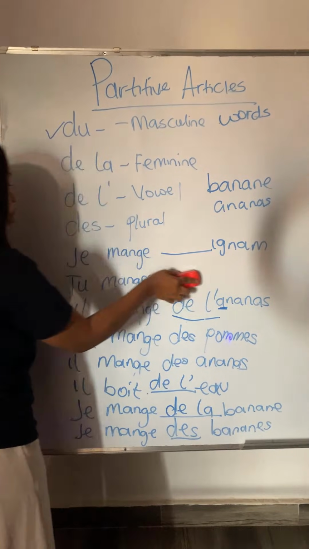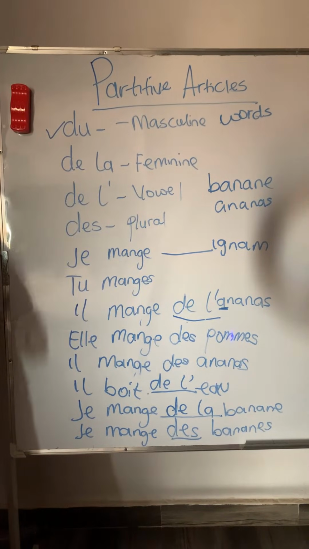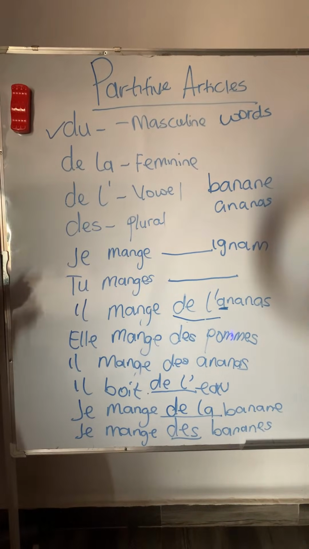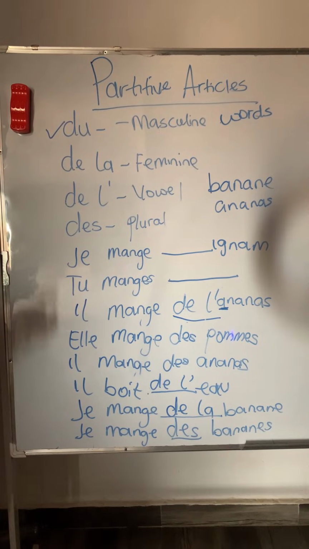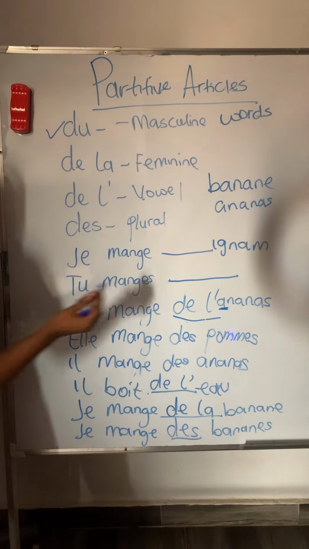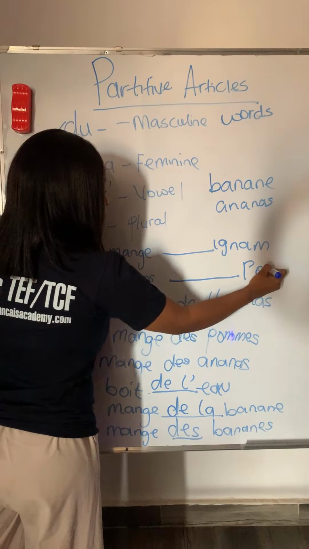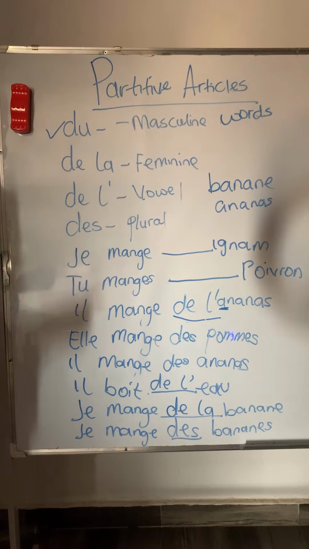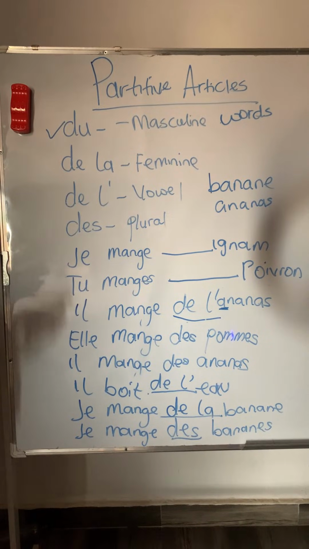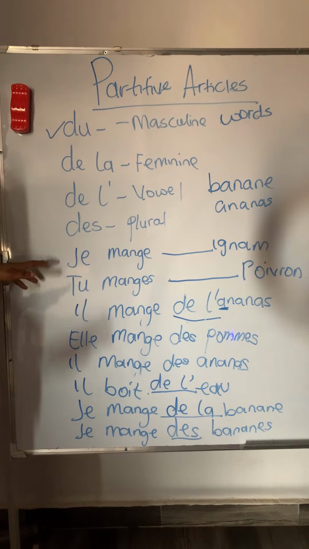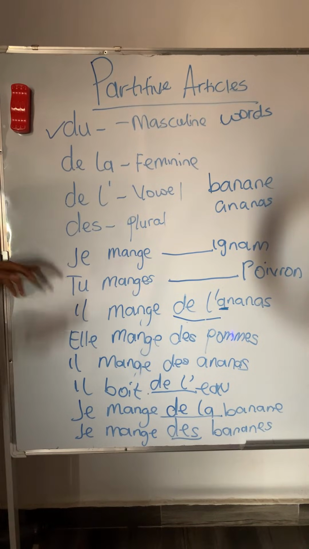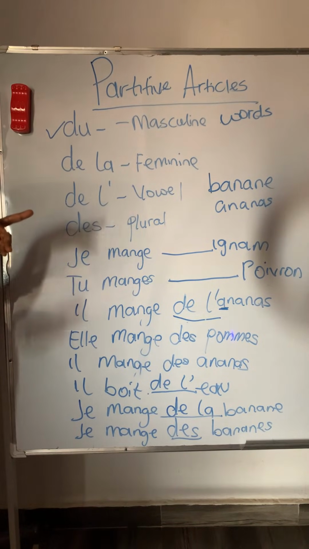Then I'm going to add one more. Whether yam is masculine or feminine, I don't think it matters right now. And the next one is pepper: you are eating pepper. So let's fill in the gap, and we'll be done very soon. Now how do you say I am eating yam? Je mange dash igname. Then how do you say you are eating pepper?